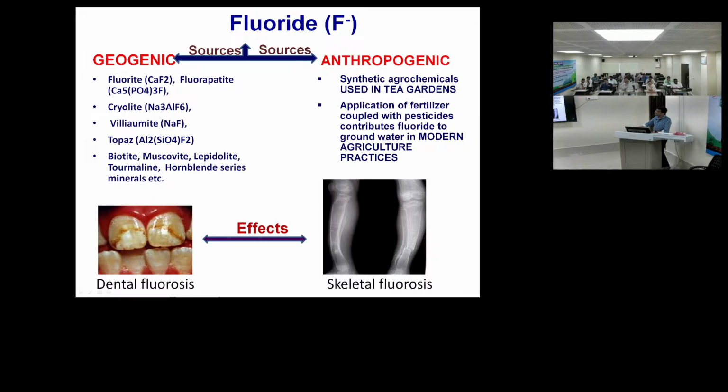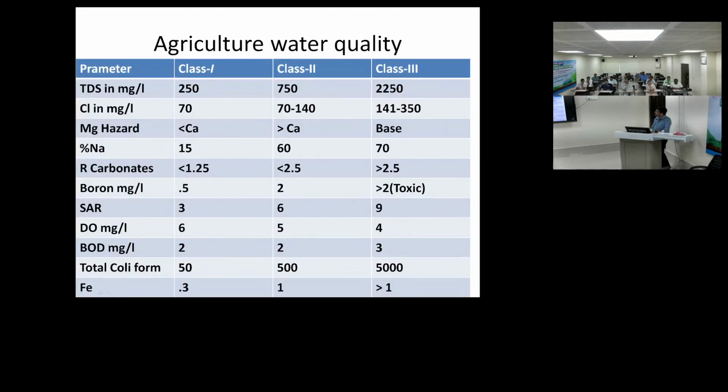Fluoride also has some geogenic and anthropogenic sources. If you take excess fluoride, then dental fluorosis, you can see the structure, and skeletal fluorosis. These are common for excess fluoride uptake. For agriculture water quality, we classify water in three categories: class 1, class 2, class 3, where each parameter has a certain range. You can see that.